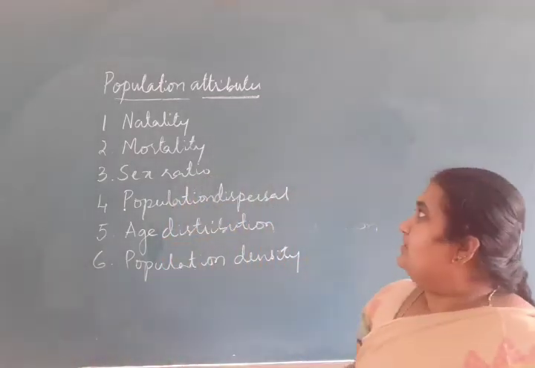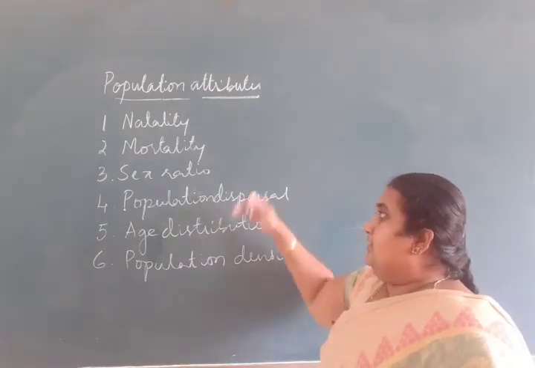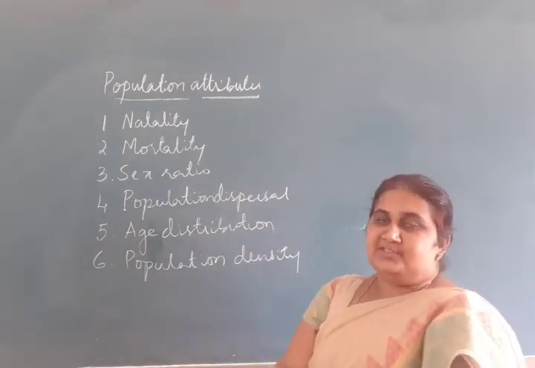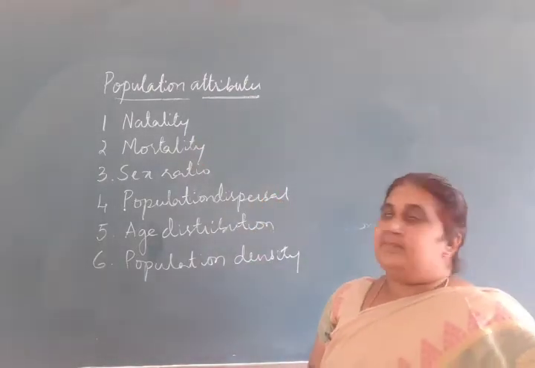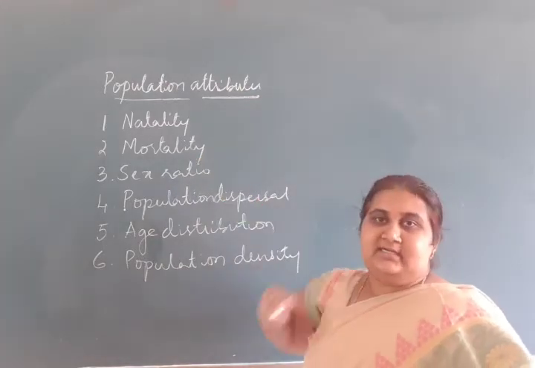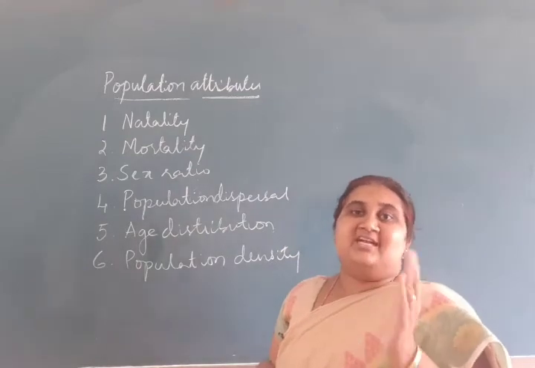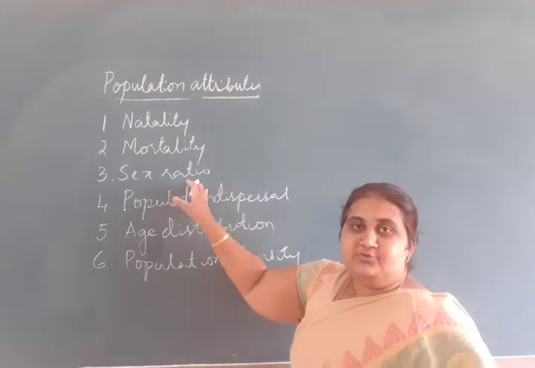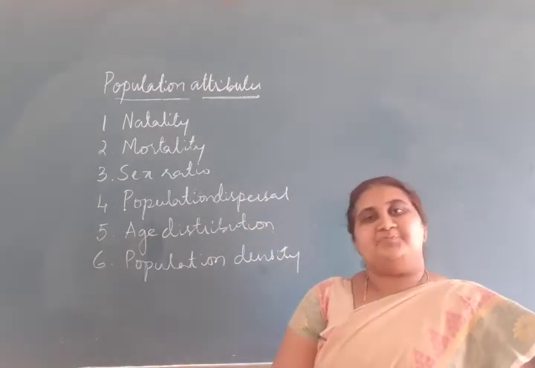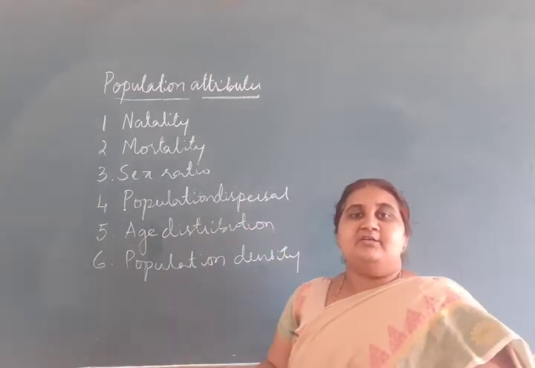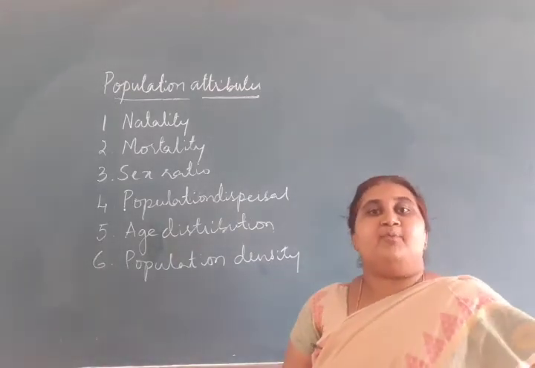Some of the population attributes that you have already studied in brief. I will tell which are those population attributes. Natality, also called birth rate. Mortality, death rate. Sex ratio, the number of males and females present per thousand individuals of a population. Population dispersal, where the individuals of a population move into or out of a population.